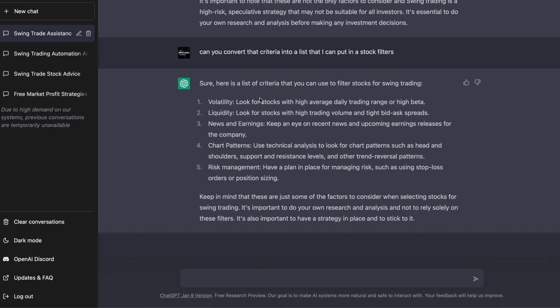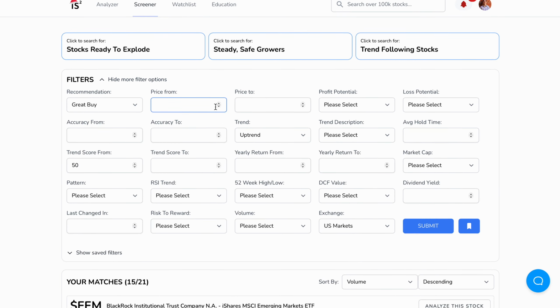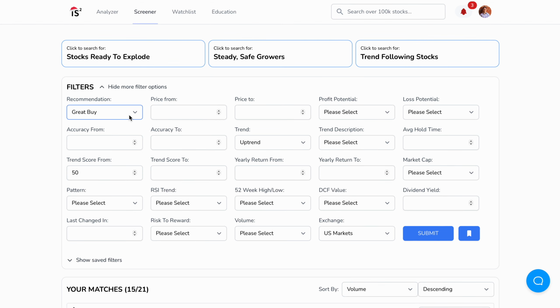Here we go. So volatility, let's look for stocks with a high average daily trading range or a high beta. So I'm going to come over here. I'm going to use the Impeccable Stock software, which is linked below. You can start a free trial or join, up to you. This was a platform built for swing traders by swing traders, so a lot of the filters here are not accessible on other platforms. So that's amazing.